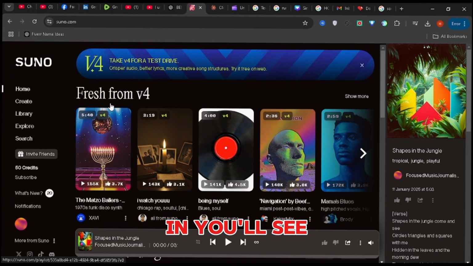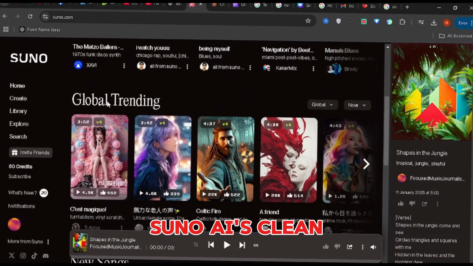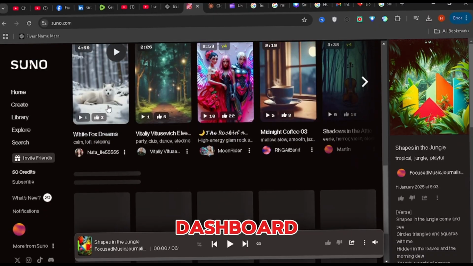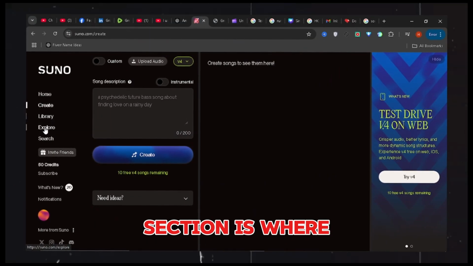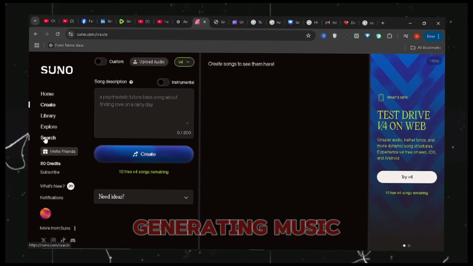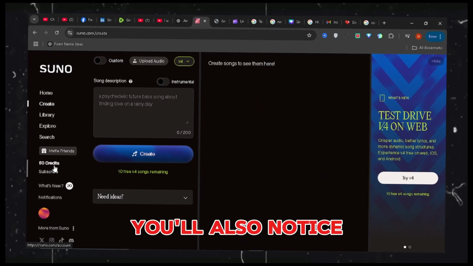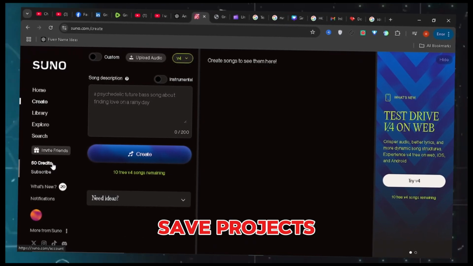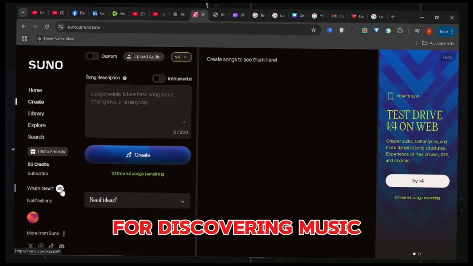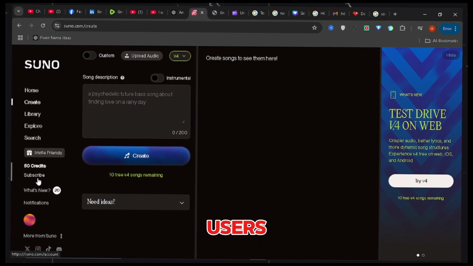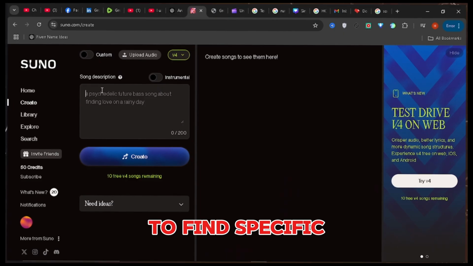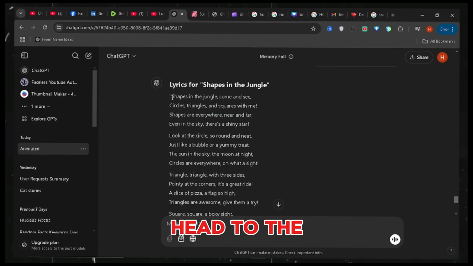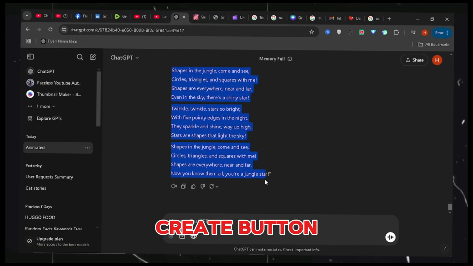Once you're logged in, you'll see Suno AI's clean, intuitive interface. The home page serves as your personal dashboard, while the Create section is where you'll spend most of your time generating music. You'll also notice other useful sections like the library for accessing your saved projects, an explore section for discovering music created by other users, and a search function to find specific projects or styles. To begin creating your song, head to the Create section by clicking the Create button.